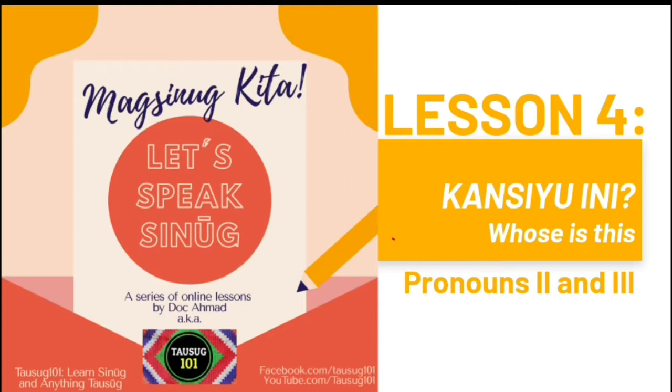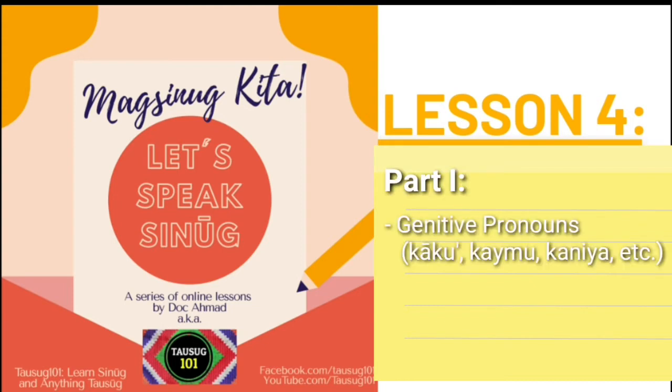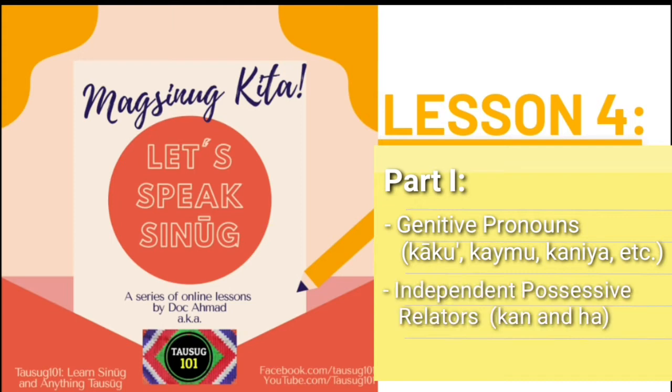Today is our fourth lesson in this series, entitled Kansiyu Ini, what is this? And pronouns 1, 2, and 3. In this lesson, we are going to have two parts. First, in part 1, we're going to discuss the genitive pronouns kāku, kaymu, kaniya, etc., and the independent possessive relators kan and ha.